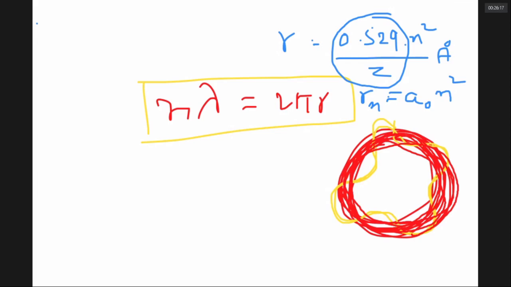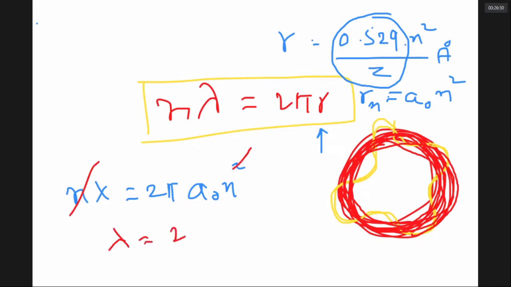For any other element also, Z is a constant for a given element. For beryllium it is 4, for lithium it is 3, for helium it is 2, and so on. Agreed? Now, instead of R, can I write n lambda is equal to 2 pi A0 n square? Yes. Then can I cancel n and n square? Then lambda is equal to 2 pi A0 n. Here n value is given as the fourth orbit.